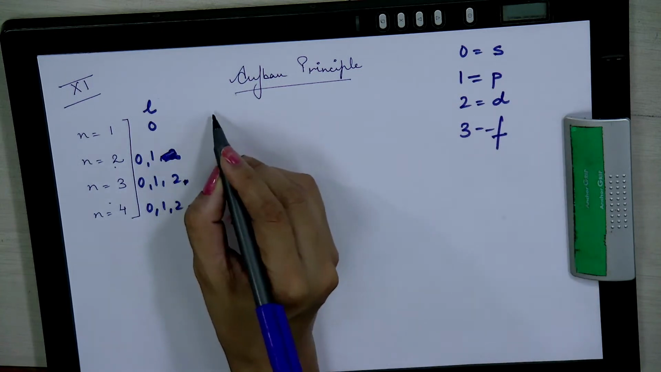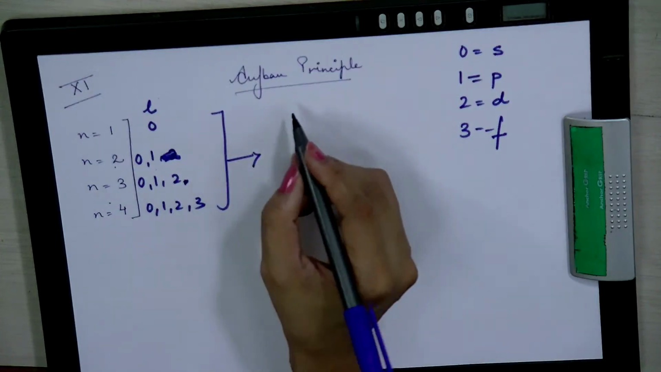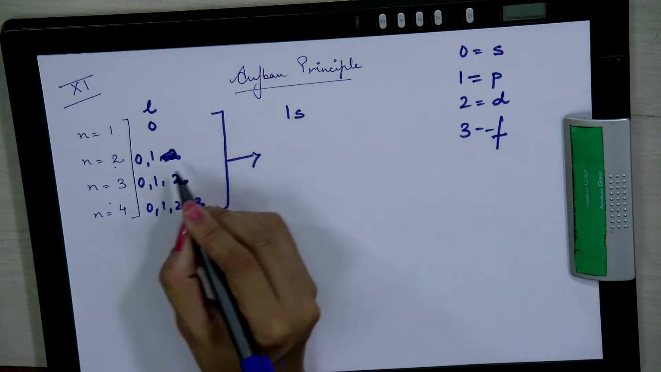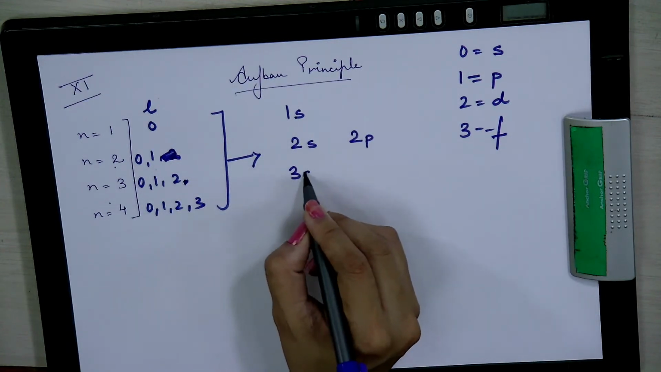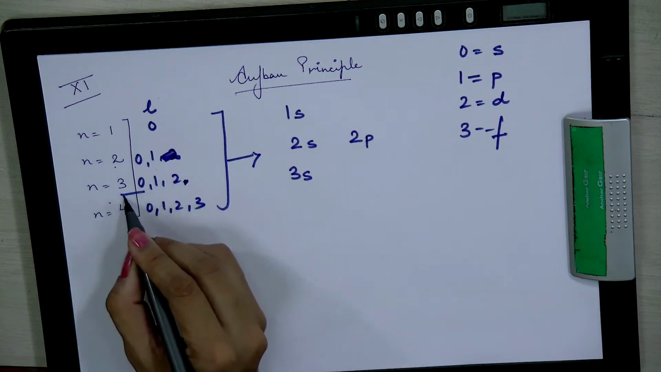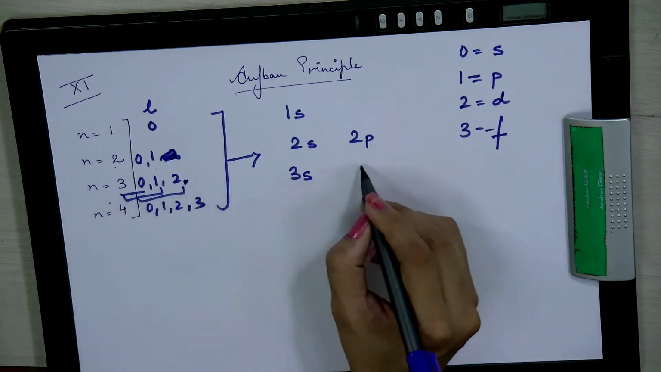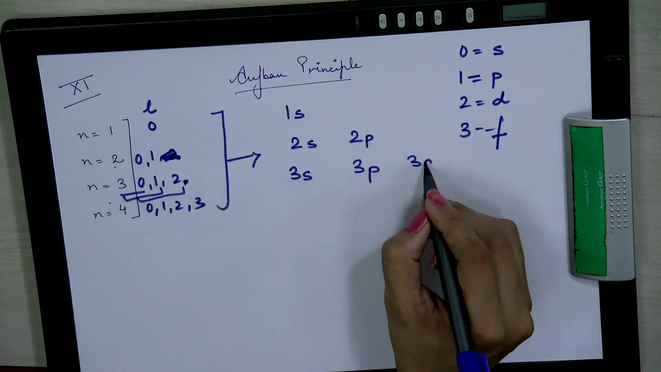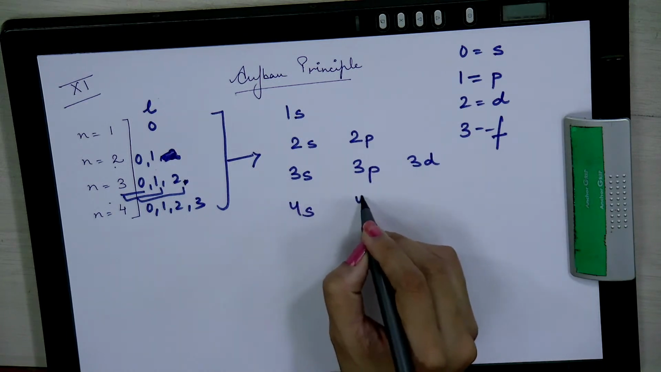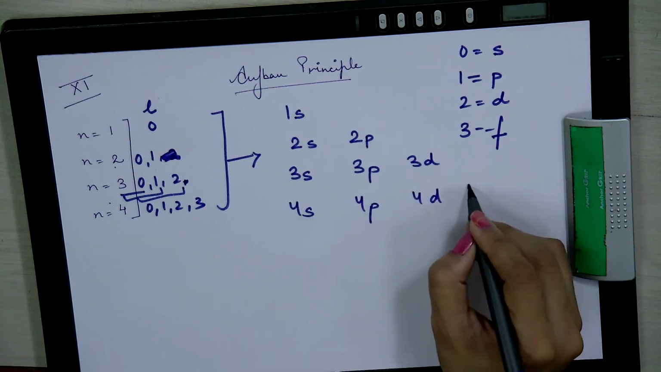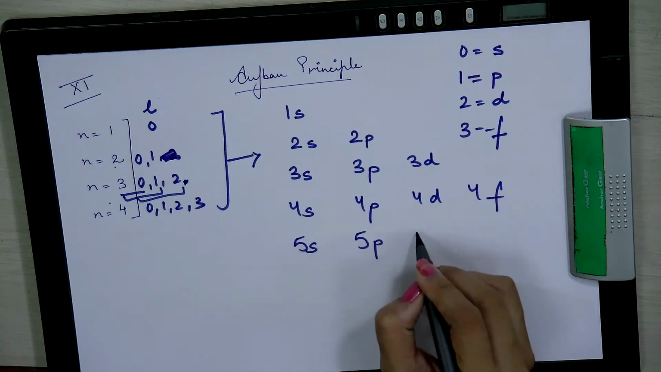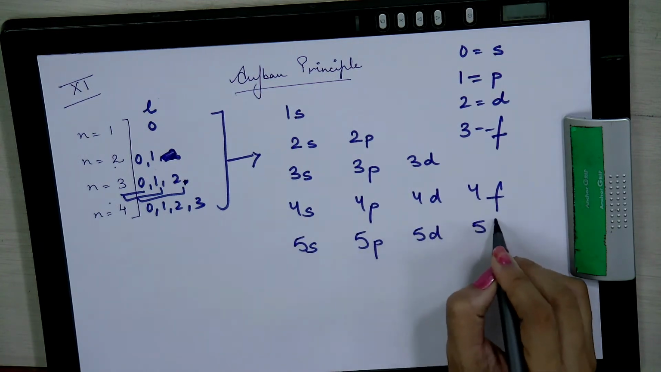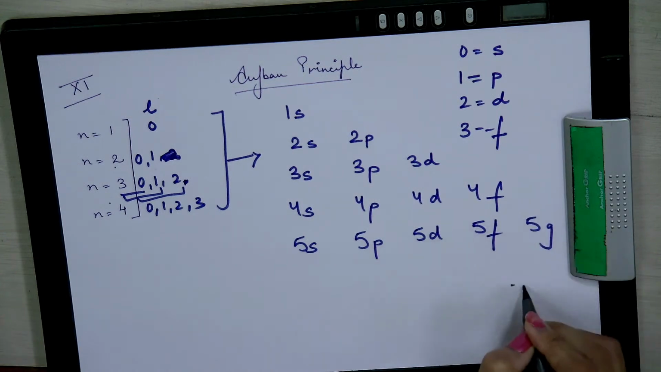F. So, if I now make combinations of it, it gives me 1S, then I have 2S and 2P, when I have 3, I have 3 0, then 3 1, then 3 2. So, 3S, 3P, 3D, then I have 4S, 4P, 4D, 4F. Similarly, I will have 5S, 5P, 5D, 5F, 5G and so on and so forth.